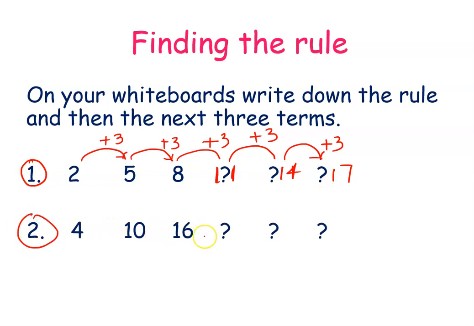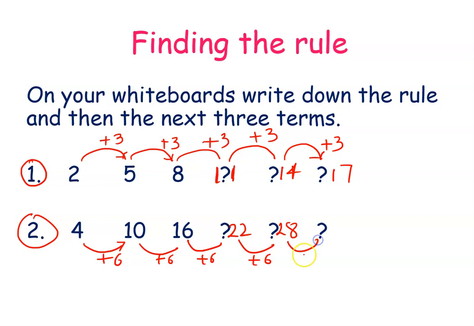Okay. Now next question. Question number 2. 4, 10, 16. Okay. So what is happening here? 4 plus 6 becomes 10. 10 plus 6 becomes 16. So 16 plus 6 becomes 22. 22 plus 6 becomes 28. And 28 plus 6 becomes 34. Okay. So here the rule is plus 3. Here the rule is plus 6.